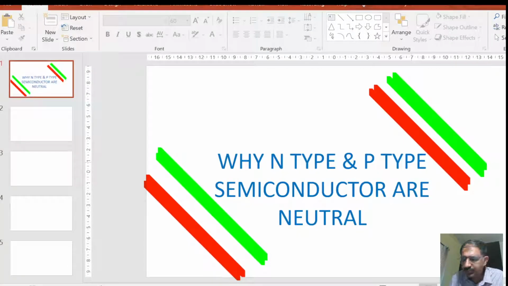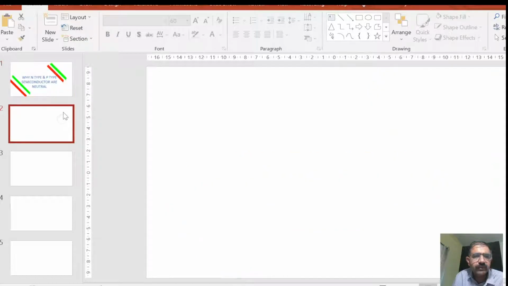Hello friends. So today's topic is why n-type and p-type semiconductors are neutral. I think you are all familiar with semiconductors. What are semiconductors? Basically, semiconductors are divided into two parts.